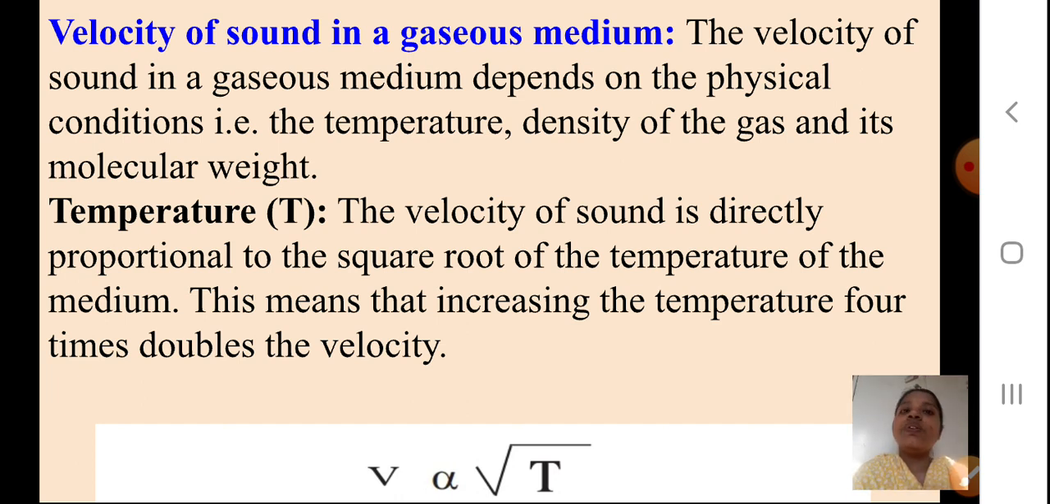Now first we will see the temperature. The velocity of sound is directly proportional to the square root of the temperature of the medium. You can see the equation written here: V is directly proportional to root T. This means that increasing the temperature 4 times doubles the velocity. So if you increase the temperature 4 times, the velocity will become double. I hope you understood this point.